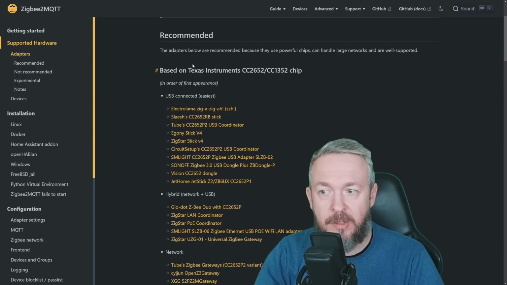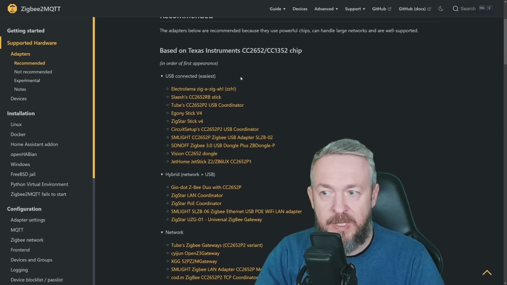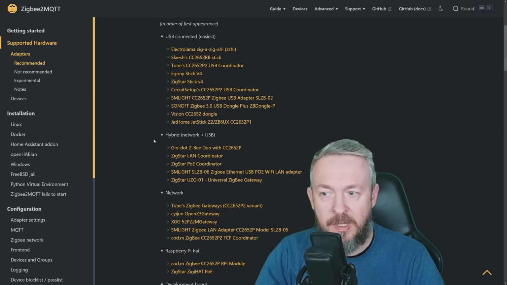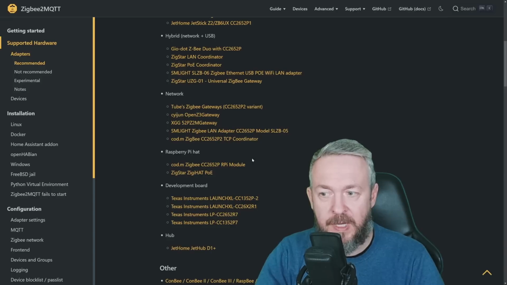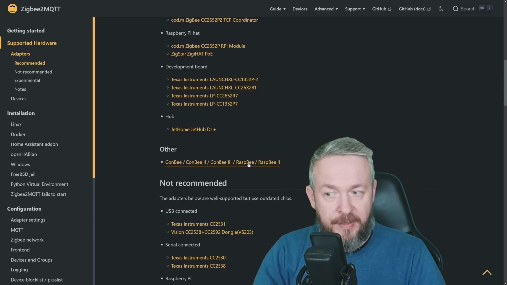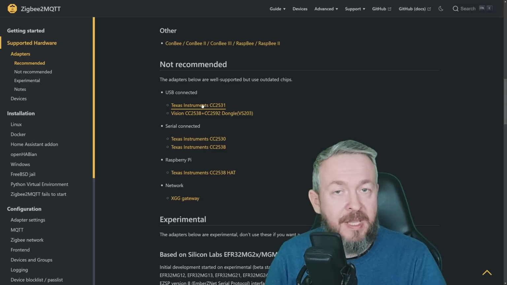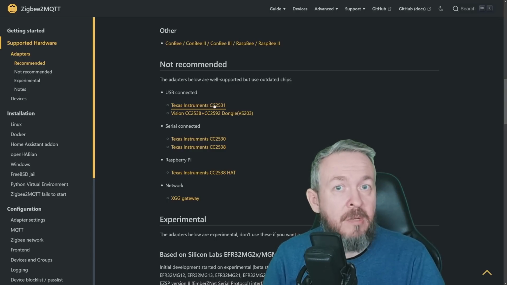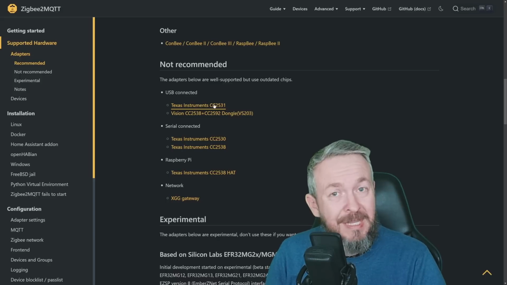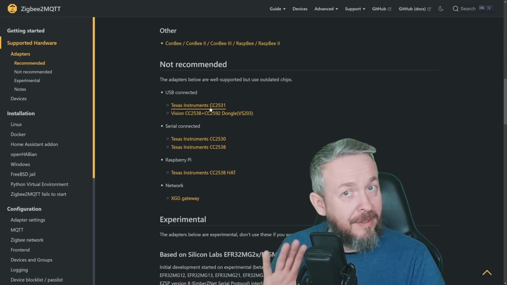We have devices based on the Texas Instruments CC2652 or CC1352 chip. These are the USB connected, hybrid, which is network plus USB, network devices, Raspberry Pi hats, development modules, hubs, and other devices. Then we have a list of not recommended devices. For example, the best case is this CC2531, which is actually a device I'm still using in one of my installations. It's working perfectly, but simply that device is not powerful enough. So this device is not recommended, but it's still working.